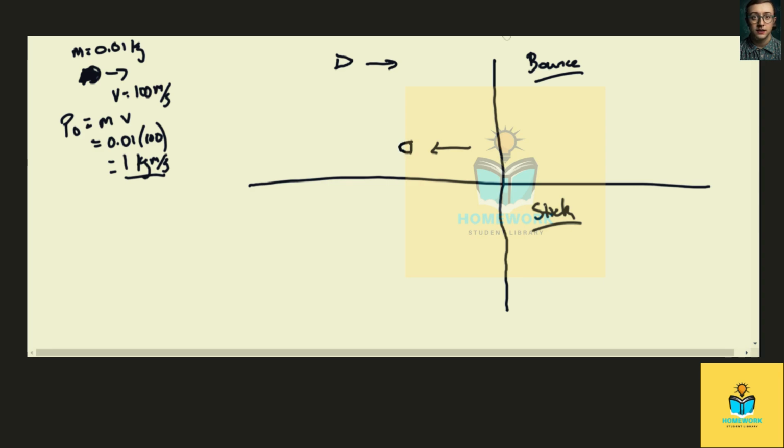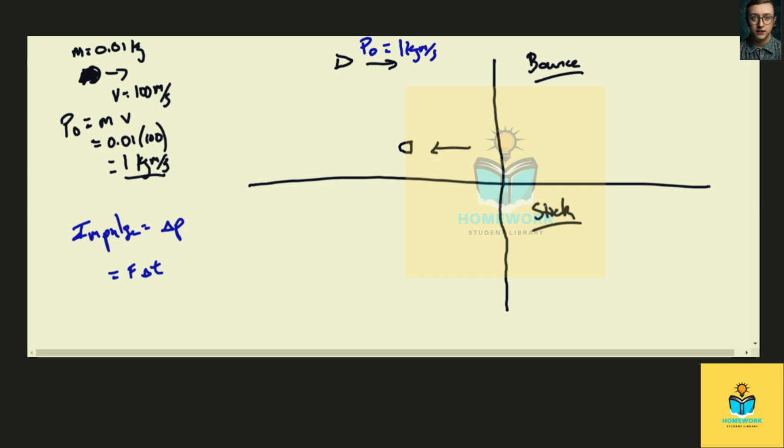All right, so change in impulse, I should say. Let's start with this. Impulse is change in momentum. I mean, impulse can also be the force times the time the force acts on, right? But the definition of impulse is change in momentum. So we're going to use that definition here. So in this case, my initial momentum is what I just calculated here, 1 kilogram meter per second.